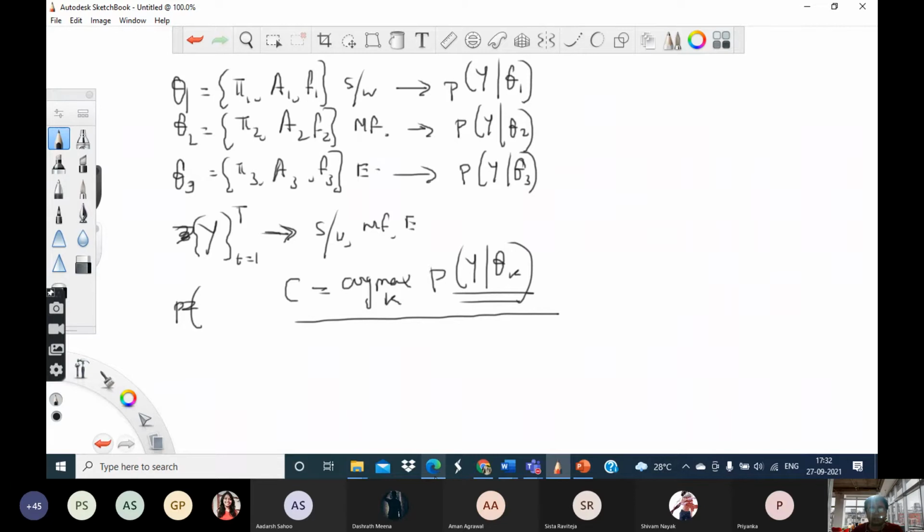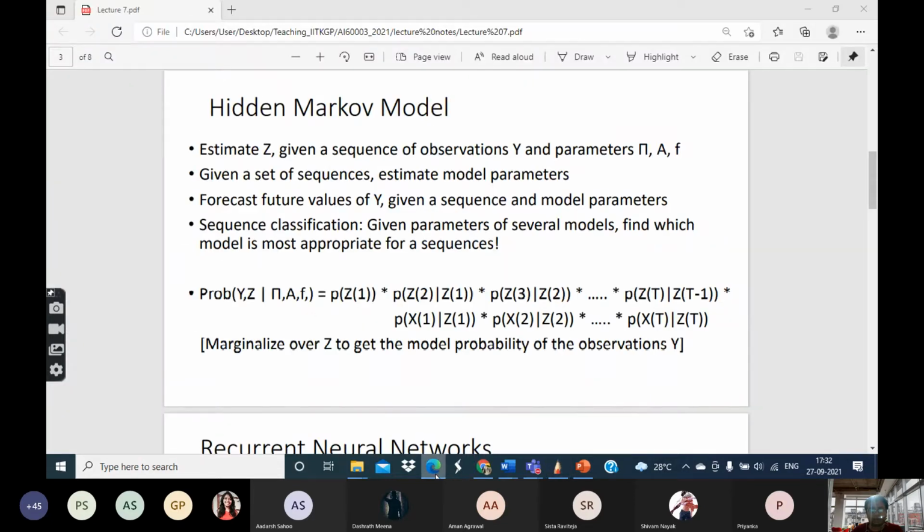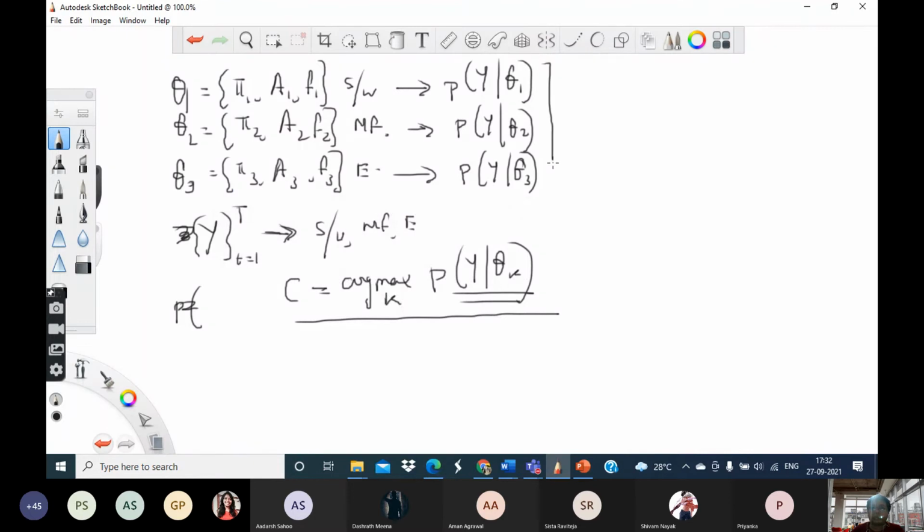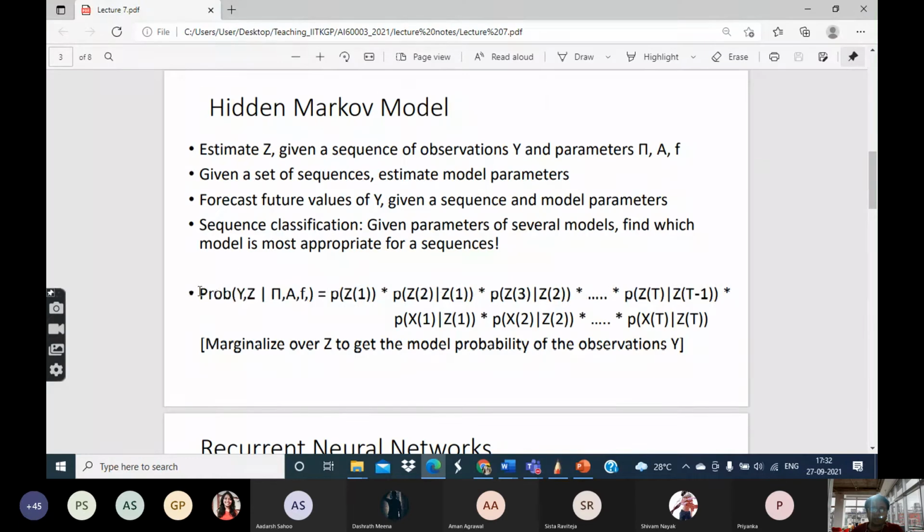So this way you can do time series classification using hidden Markov model. Now the question is how to calculate these probabilities. To calculate these probabilities, it is not such an easy task, but you have to understand that if you know both y and z, that is both the observations as well as the hidden values, as well as the model parameters, then it is actually quite straightforward for you to calculate the probability of the full thing.